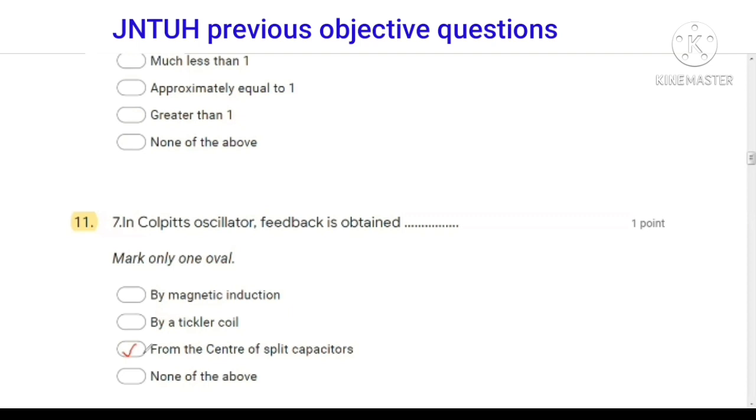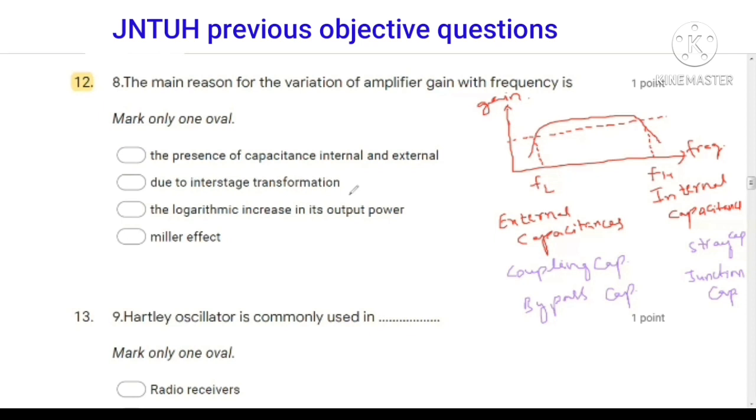Next question, the main reason for variation of an amplifier gain with frequency is actually the presence of the capacitances, internal capacitances and external capacitances. The amplifier gain is changing with respect to frequency. Examples of external capacitances are coupling capacitors and bypass capacitors, and due to the presence of these, FL is affected.